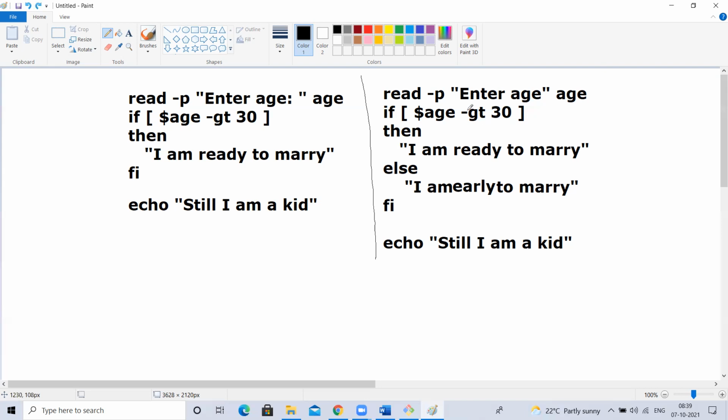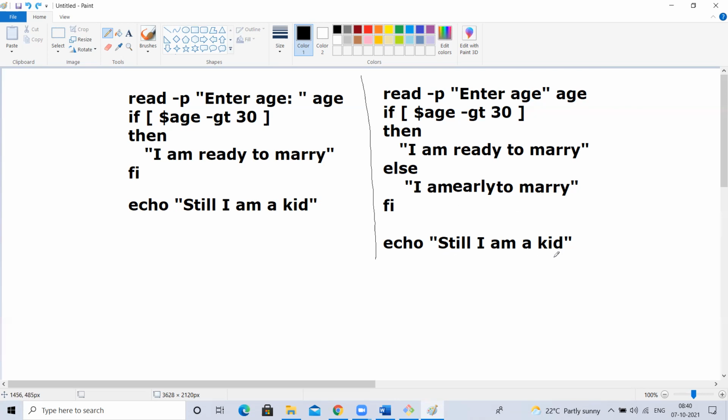Okay, you're checking greater than 30. 31 greater than 30, true or false? True. 30 greater than 30, true or false? False. 30 equal to 30, true. So 30 greater than 30 is a false statement. If I pass my age as 30, is the condition true or false? False. So what will print here? I am early to marry, and still I'm a kid.